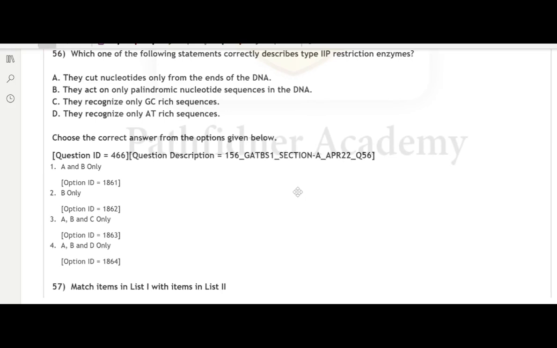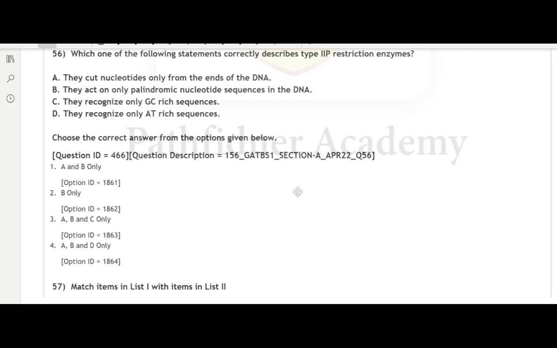Question number 56. Which one of the following statements correctly describes type 2 restriction enzymes? A. They cut nucleotides only from the ends of the DNA. B. They act on only palindromic nucleotide sequences in the DNA. C. They recognize only GC rich sequences. Or D. They recognize only AT rich sequences. We have to tell the correct answer from the options given below, and which of the options are correct in case of type 2 restriction enzymes.